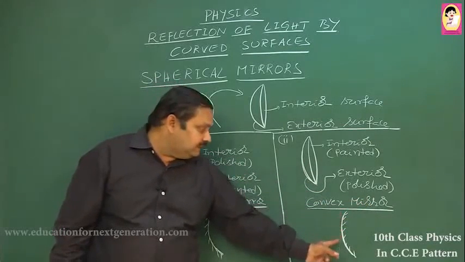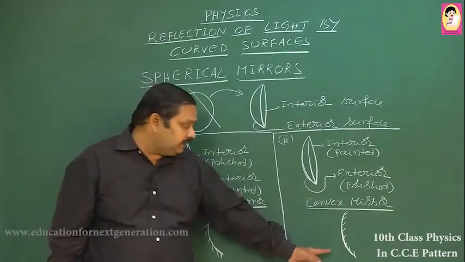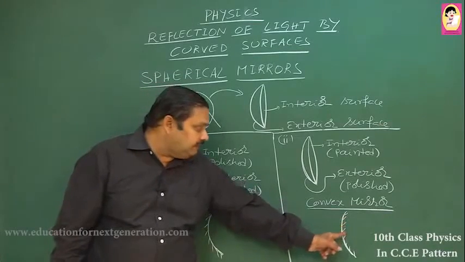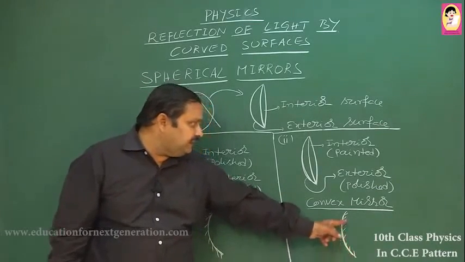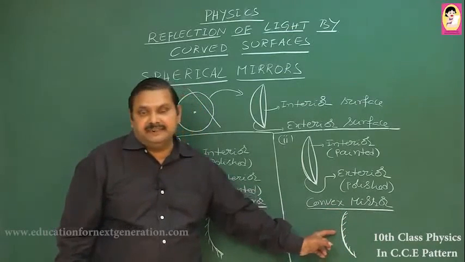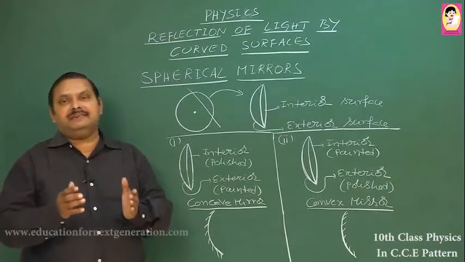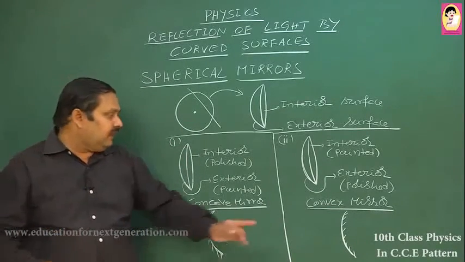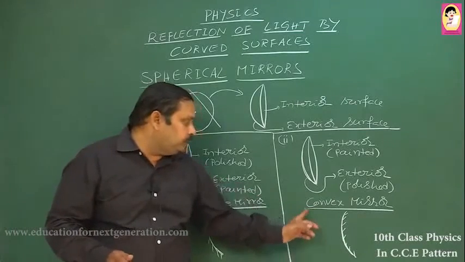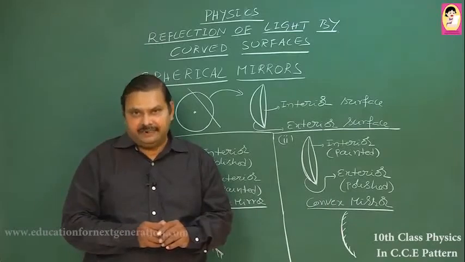This is the simple way to represent a convex mirror. The interior surface is shaded, that means it is painted. The exterior surface is not shaded, that means it is polished and behaves as a reflecting surface. This is the simple way to represent a convex mirror while drawing ray diagrams.